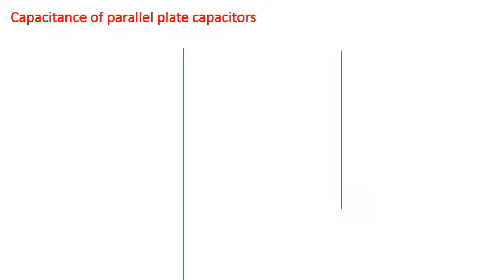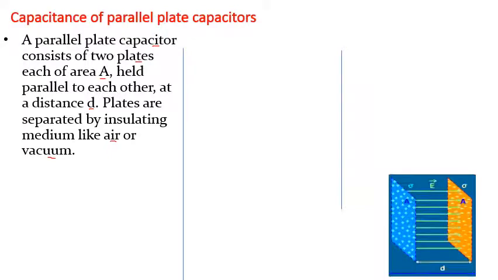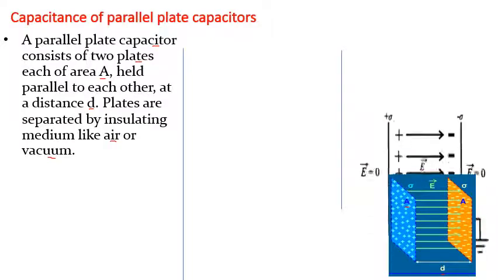Capacitance of the parallel plate capacitor. We already discussed this parallel plate capacitor in which there are two plates, each of area A, held parallel to each other at a certain distance d, and between these plates we will consider air or vacuum. Actually, this is that pictorial diagram. These two plates are separated by a certain distance d, each having area A.